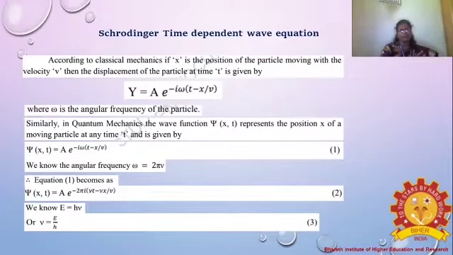What is the meaning of the time dependent wave equation? Mostly he took the important quantity, the time, that is, the particle at a given time. So according to classical mechanics, if x is the position of the particle, he took x and t. What is the meaning of x and t? x is the position of the particle. Position of the particle means we take a particle in a box. In a particle in a box, the electrons move here and there. Just imagine point A and point B. The particle, meaning the electron, moves from one end to the other end.